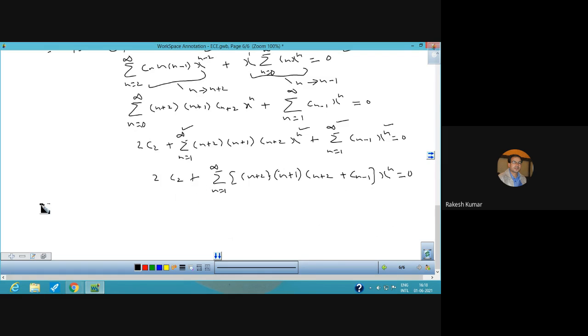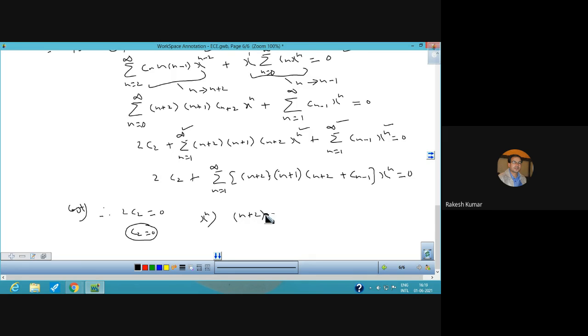So now equating to 0 the coefficient of a constant term, it comes out to be 2c2 is equal to 0. So c2 comes out to be 0. And equating the coefficient of x raised to power n, this is by equating the constant term, and this is by equating coefficient of x raised to power n.